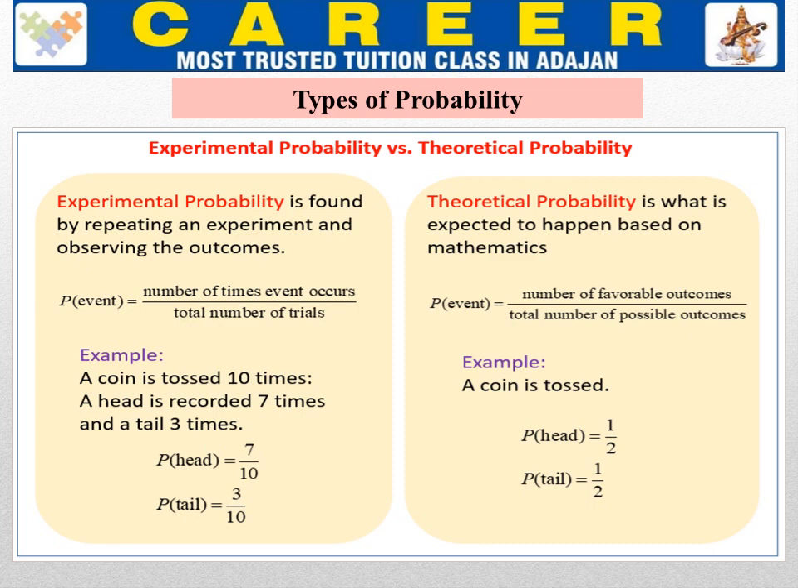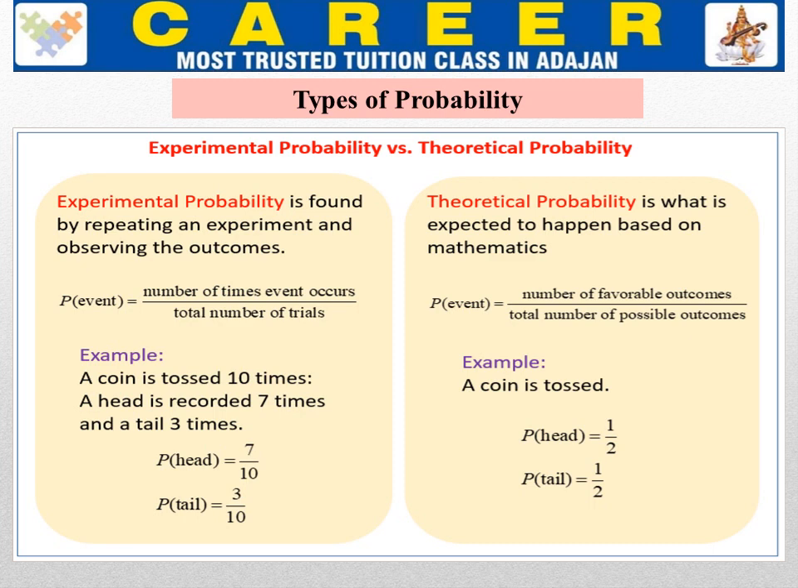No matter how many trials we try, the total number of trials is in the denominator. For example, a coin is tossed 10 times and head is recorded 7 times and tail 3 times. So the probability of getting head is 7 by 10 and the probability of getting tail is 3 by 10. In the same way, in the theoretical aspect, the probability of an event is equal to the number of favorable outcomes divided by the total number of possible outcomes.